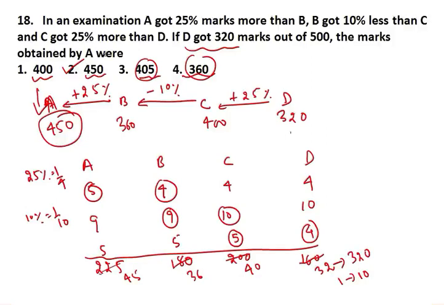Now it is asking you how much A got. So if 1 is 10, then what is the value of this 45? Just multiply this 45 with 10, you get 450. So option number 2. I hope you understand this method also now.